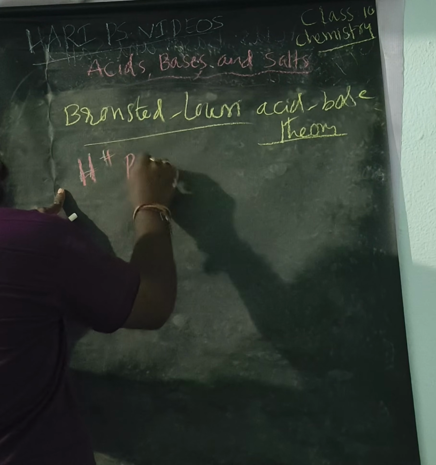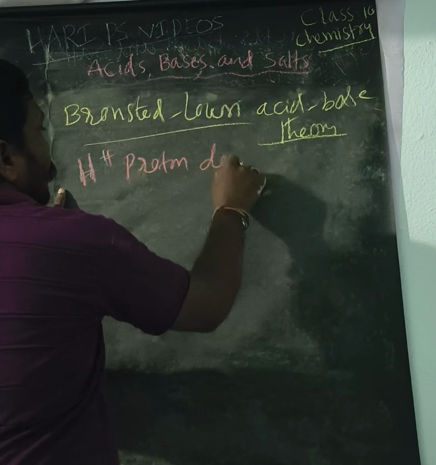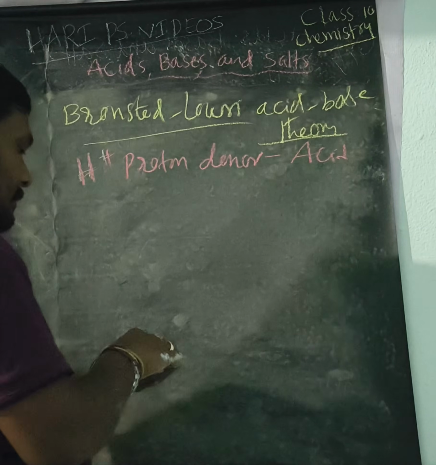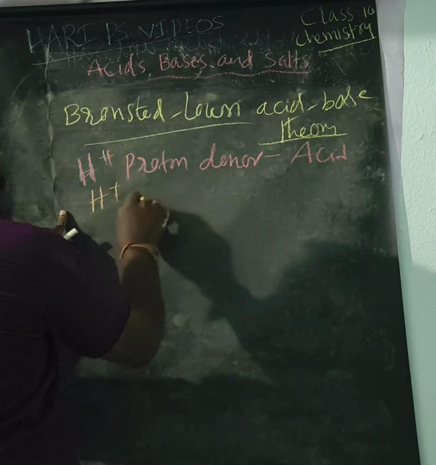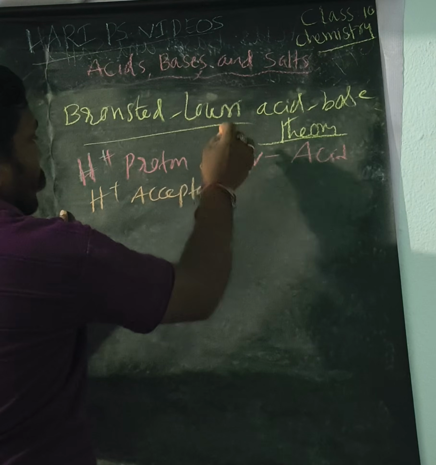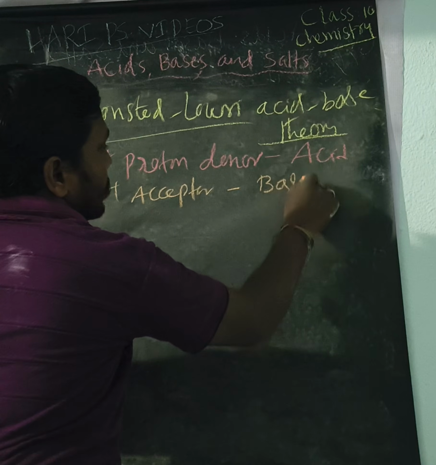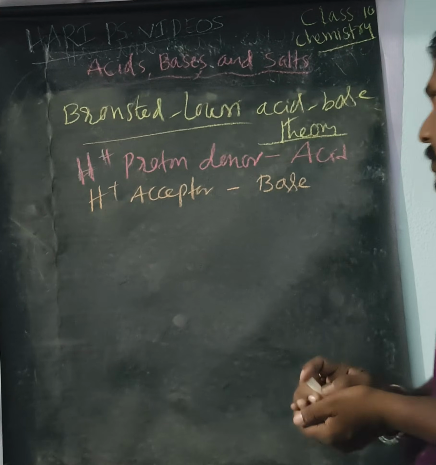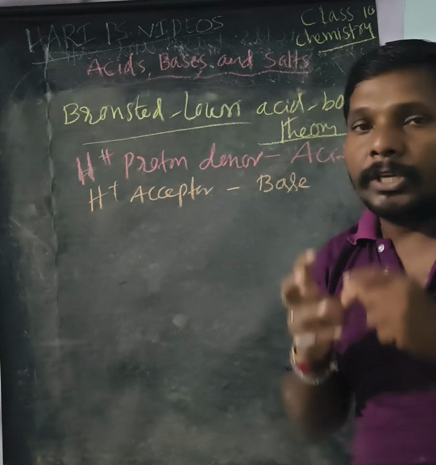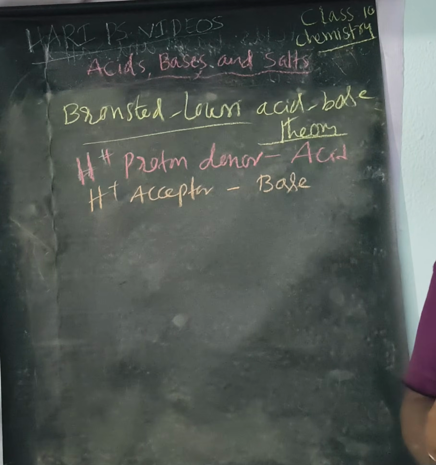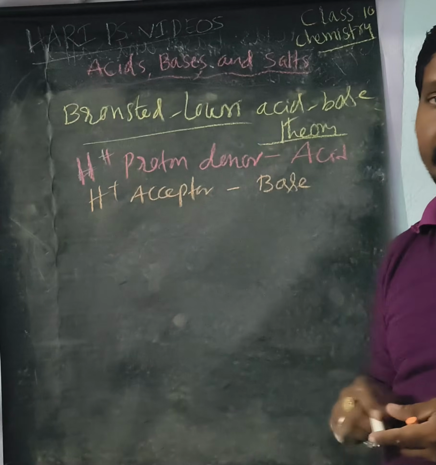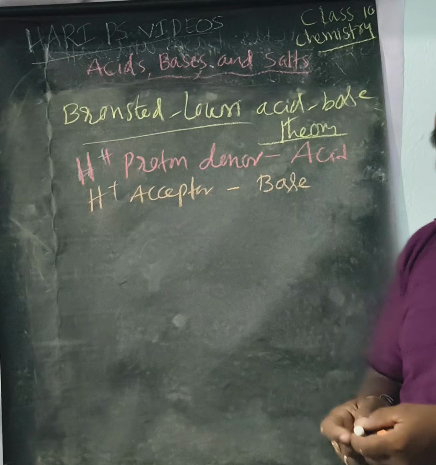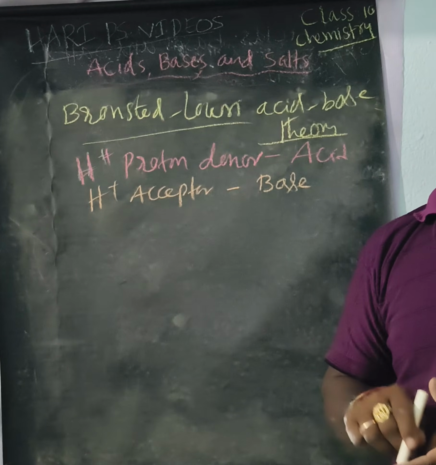H plus means proton; a proton donor is an acid, and a proton acceptor is a base. According to Bronsted-Lowry theory, the substances which give H plus ions are called acids, and those which accept H plus ions, the protons, we call bases.